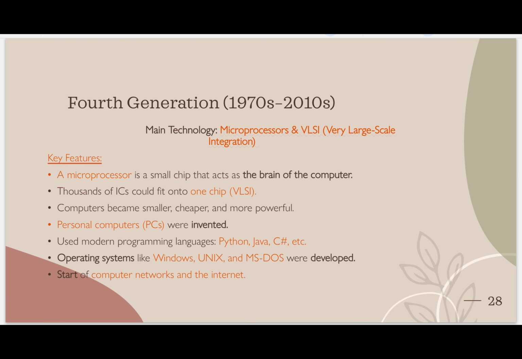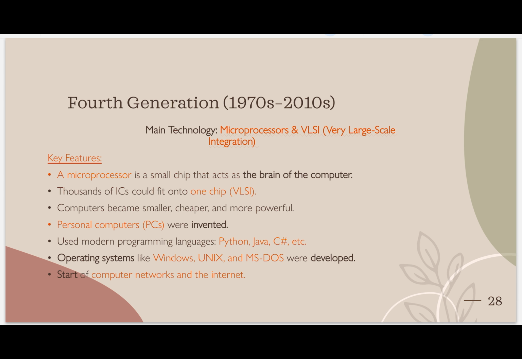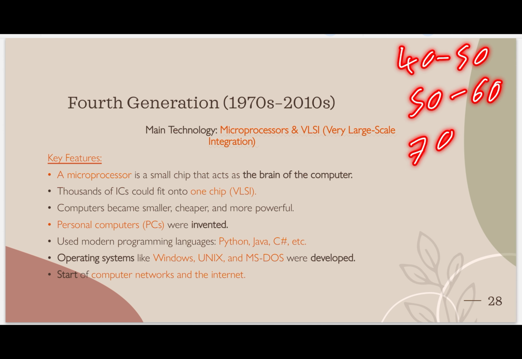Now the fourth generation. What was the period of the fourth generation? 1970 to 2010. Student, here I will give you a trick to remember. First was from 1940 to 1950, 10 years, right? Second from 1960 to 1970, correct? Third from, sorry, 40 to 50, then 50 to 60, and now 70 to how much?